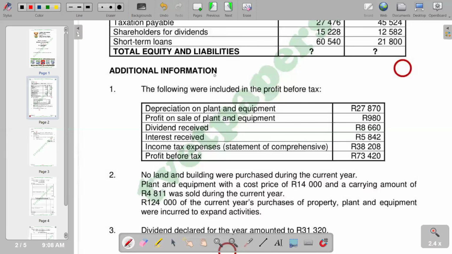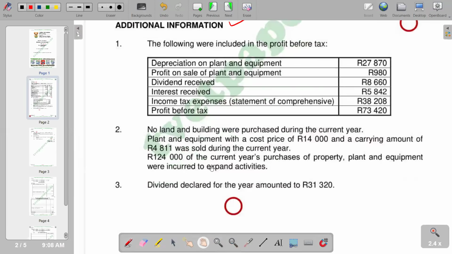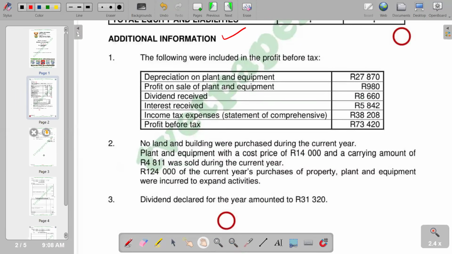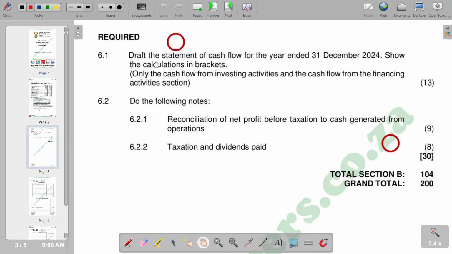So you are also given additional information that you need to go through before you start to answer the question. So you've got the continuation, and then we've got the required part whereby the first part needs you to draft the statement of cash flow for the year ended 31 December 2024, show the calculations in brackets. So only the cash flow from investing activities and the cash flow from the financing activity section. So we take note the question only requires the investing activity section and then the financing activities section.